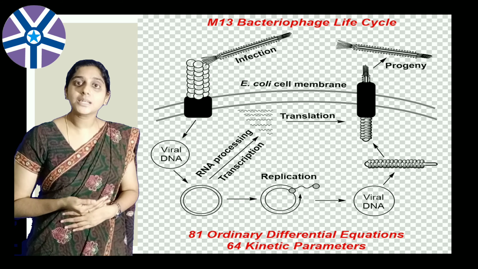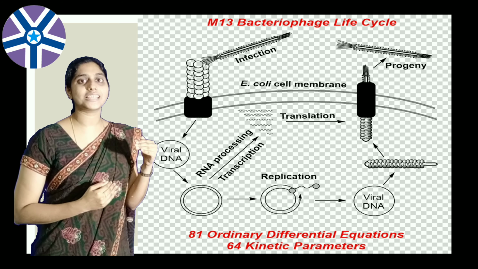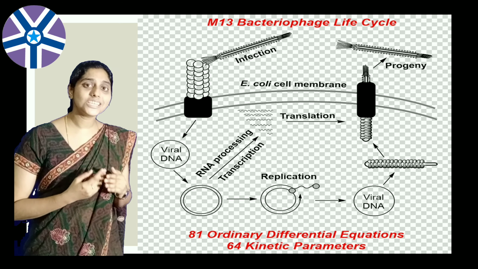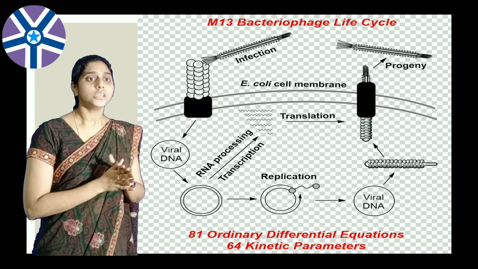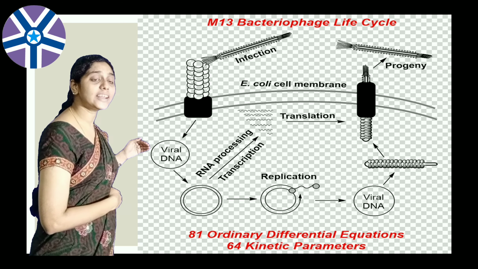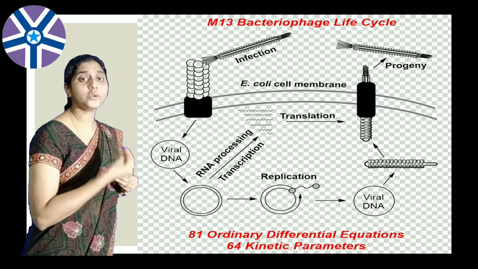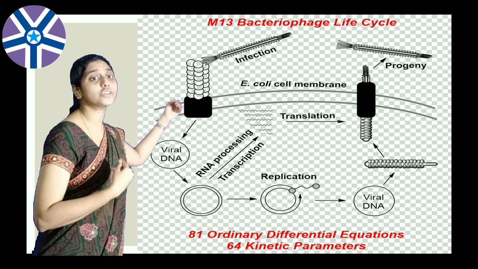What is meant by transcription? Synthesis of mRNA from DNA is called transcription. And translation means synthesis of protein from mRNA. So in the RNA processing, transcription leads directly to protein synthesis, that is translation.